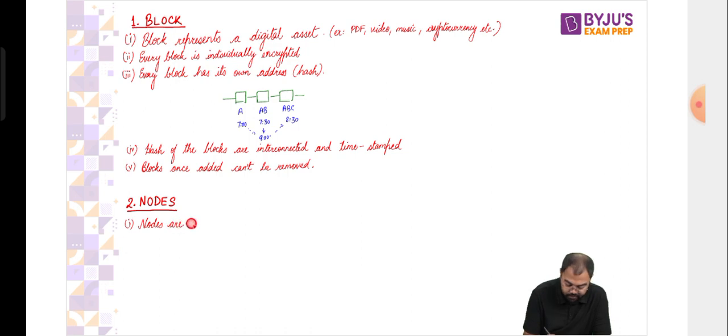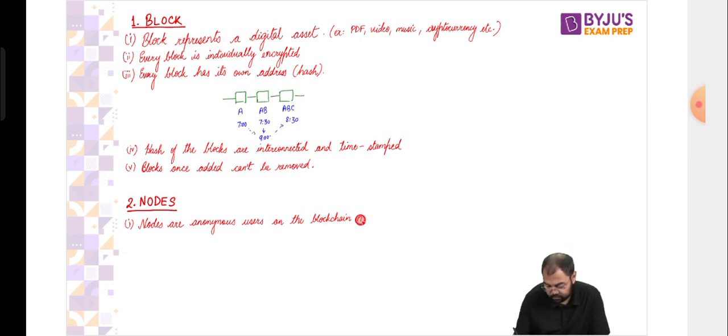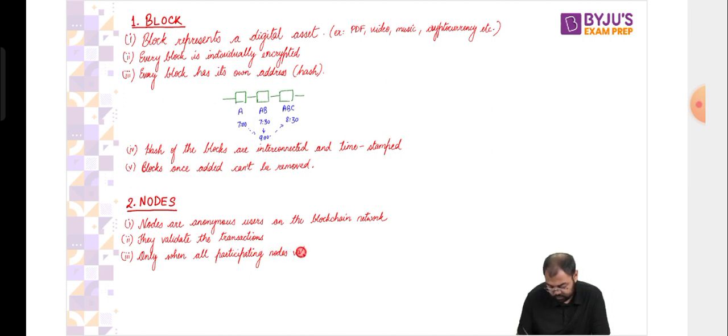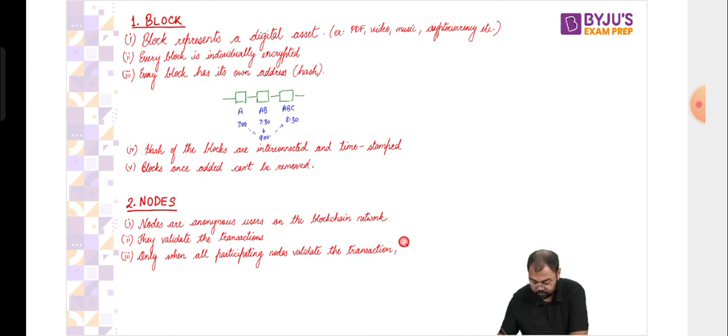Nodes are anonymous users on the blockchain network. They validate the transactions, and only when all participating nodes validate the transaction can it be executed. So this is a very, very important point.